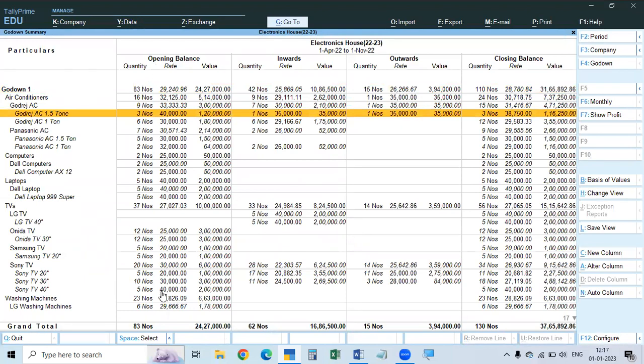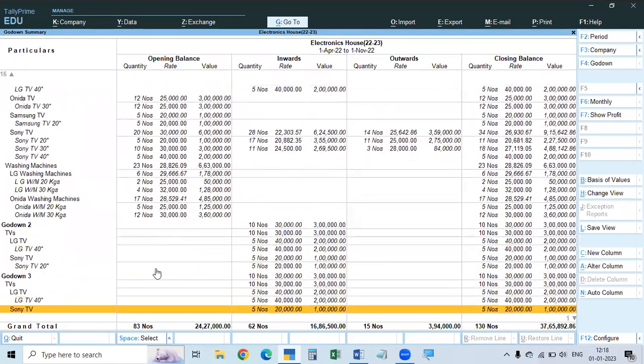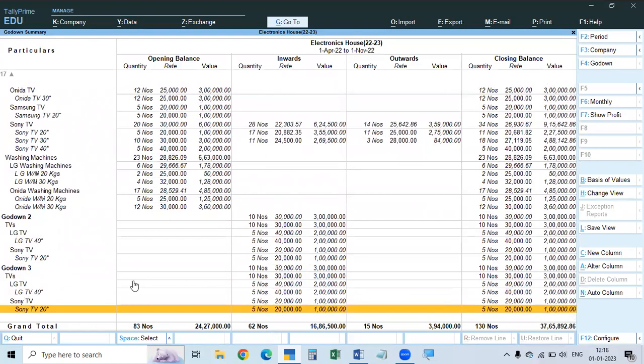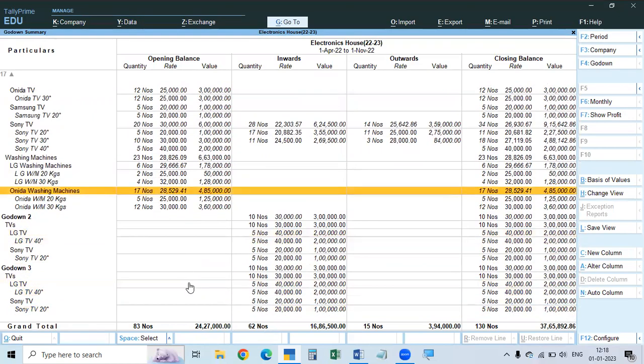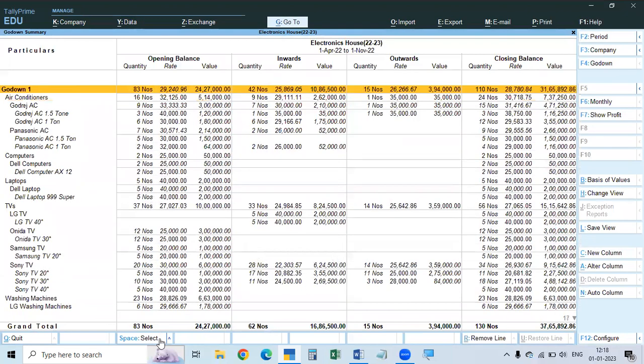And this is the opening balance. For this Dell computers, there is no opening balance. For Panasonic 1.5, there is no opening balance. For some, these things are purchased now, so there are no opening balances. And for all the others, we have given the opening balances. Okay. Now here, these are the opening balances.